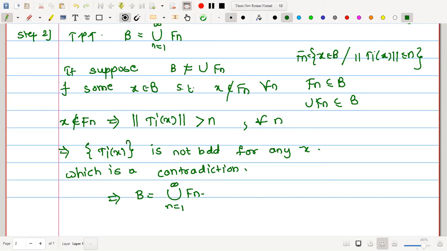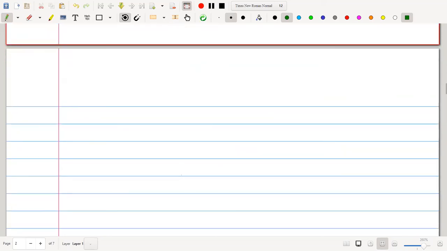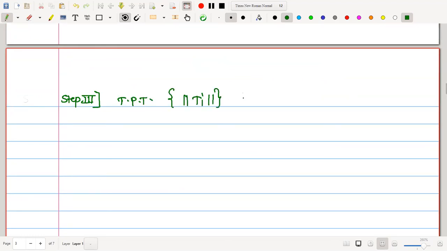Now, let us go to the third step and prove the main result. In the third step, we will prove that this Ti is uniformly bounded. Therefore, let us write step number 3: to prove that the set of norms of Ti is bounded.